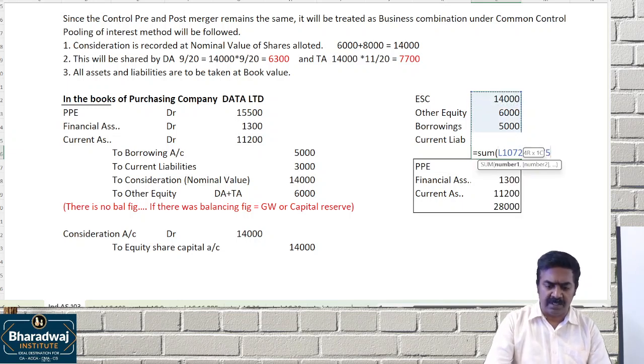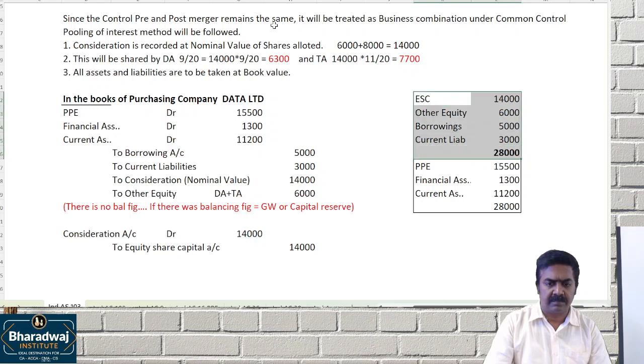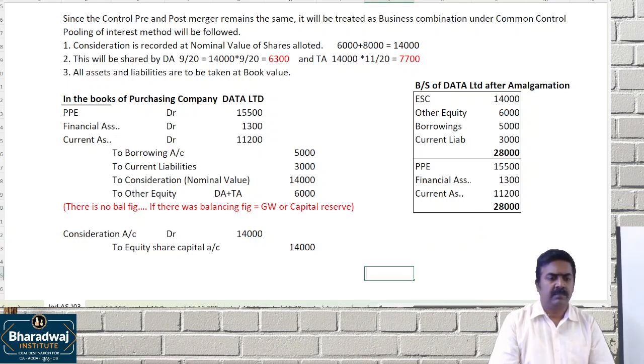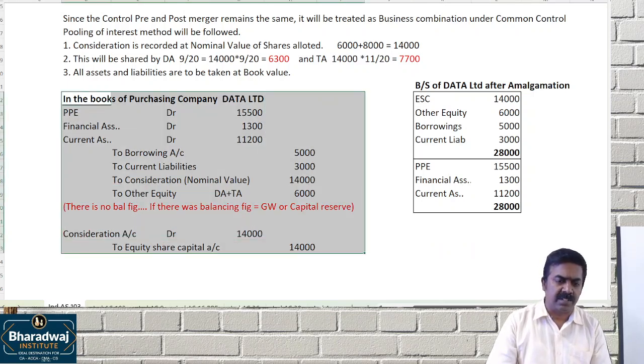This is the balance sheet of which company? Data Limited, after amalgamation. This is in the books of the purchasing company.